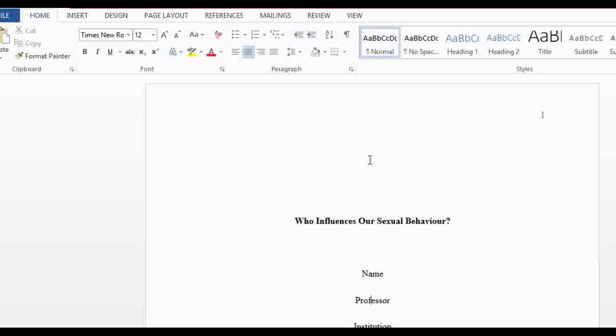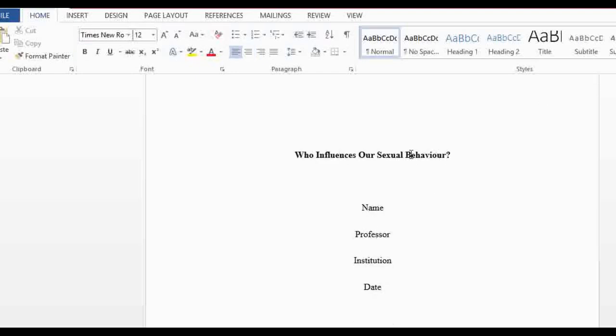Okay, so what you're looking at is a paper I've done and formatted in APA 7th edition. So I just want us to look at the basic structure. As you can see here at the top of the page, I've written the page number. The 7th edition just requires a page number there, and then the title, or the title of the question, is what comes next. As you can see here, the title is Who Influences Our Sexual Behavior. Then after that you just do the name, the professor, the institution and date, and this is what we call the cover page. After writing the cover page, you can go ahead and answer your question.